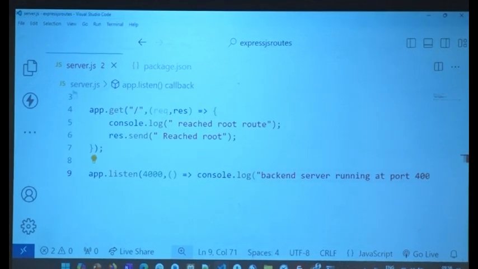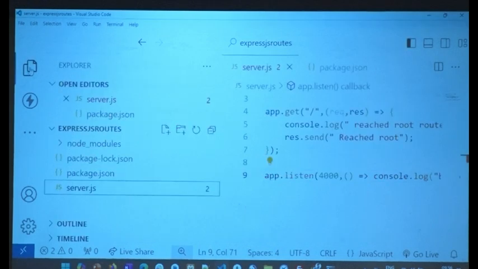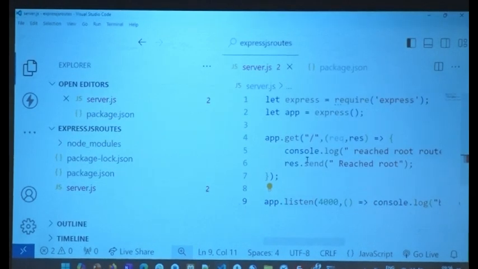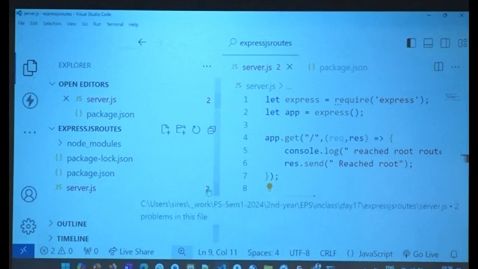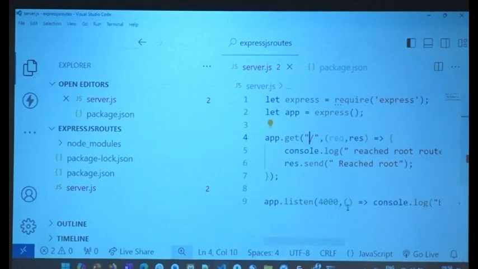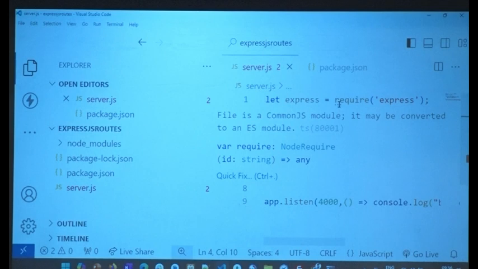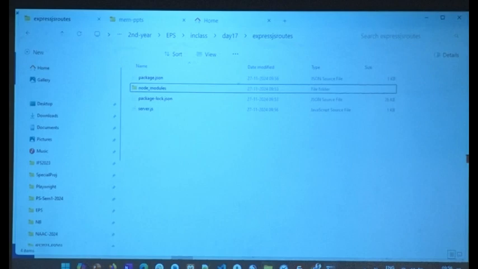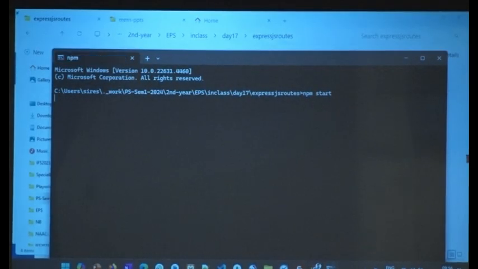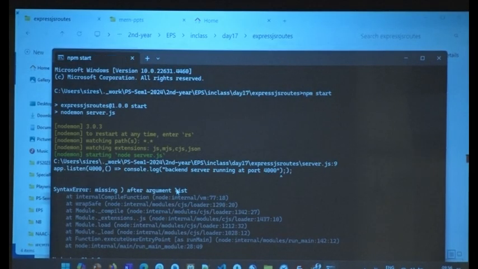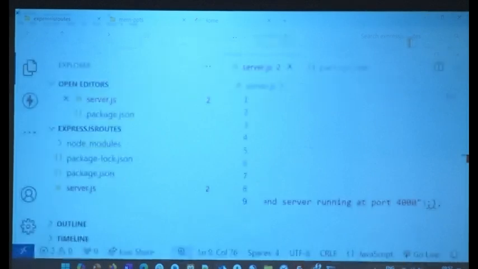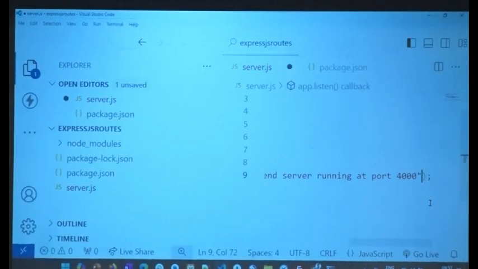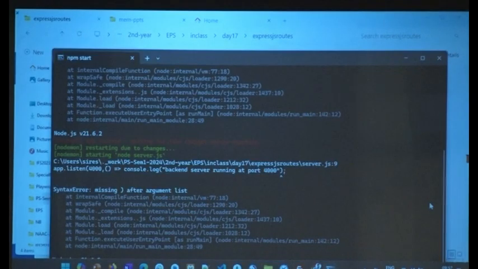Why is my server.js in red? Let me check. Are there any issues with it? App.listen 4000, req, get, console, I don't see any. No, I don't want to convert it to an ES6 module. So very good. Let's see if there are any issues. We'll see the issues, right? So now I have npm start. What is it saying? Console.log backend server. I put a semicolon and a semicolon. Let me remove that. Right? Parenthesis and semicolon twice. That's all.